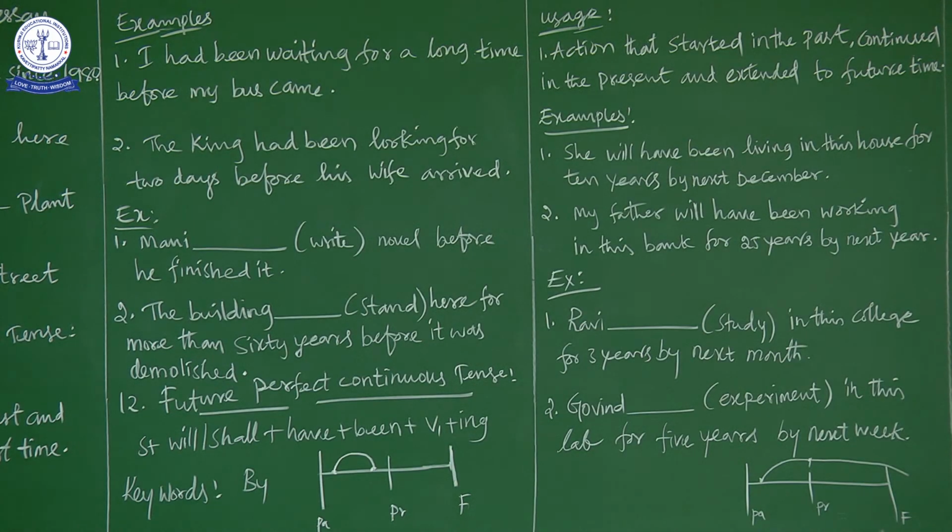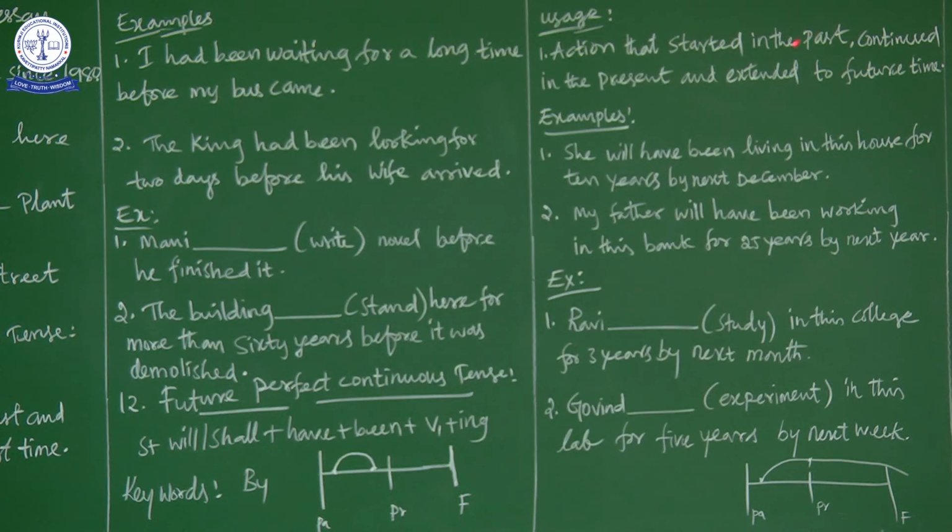Okay, let us move on to the last tense, that is the 12th tense. Future perfect continuous tense. Now what is the sentence structure for future perfect continuous tense? Subject plus will or shall plus have plus been plus verb plus ing. Okay, so subject plus will or shall plus have plus been plus verb plus ing. Now let us see the usage. What is the usage of future perfect continuous tense?